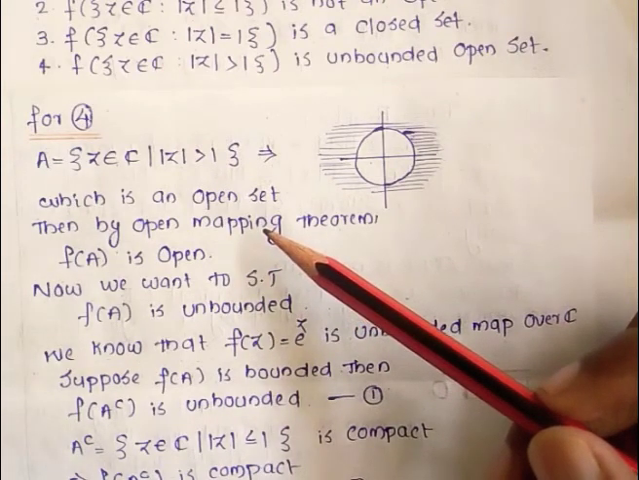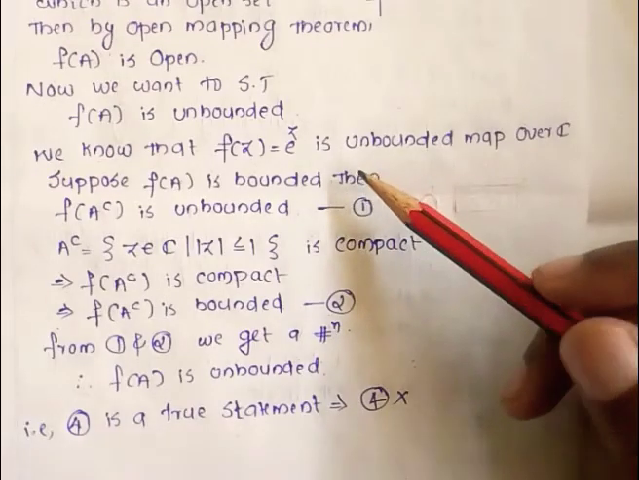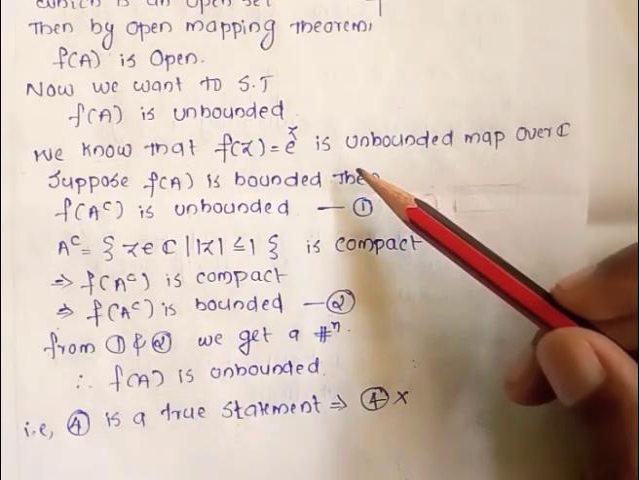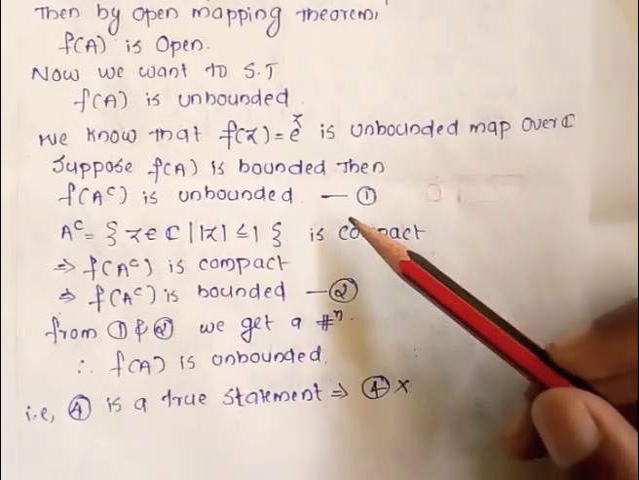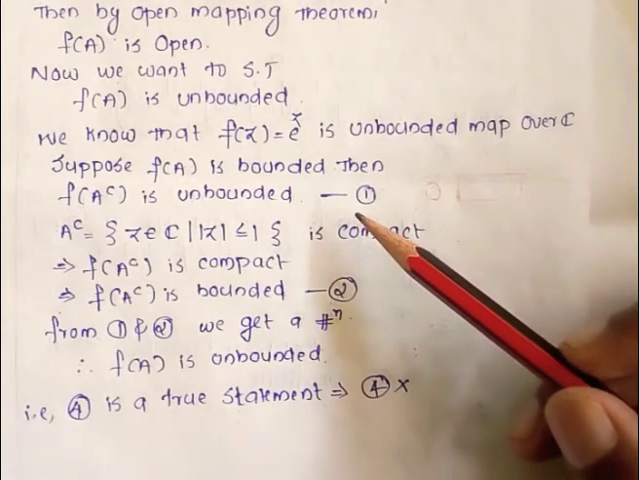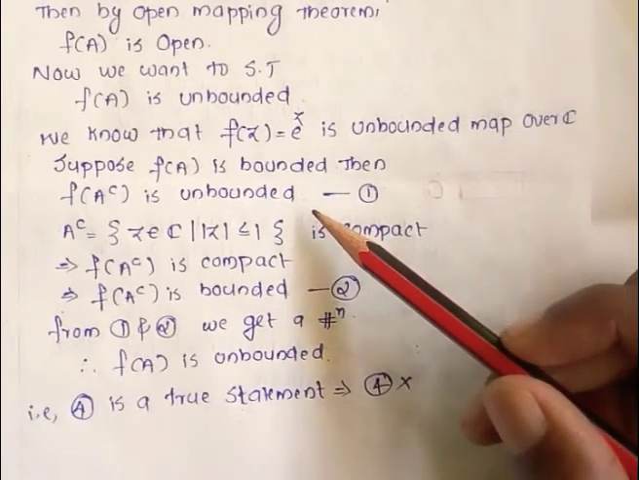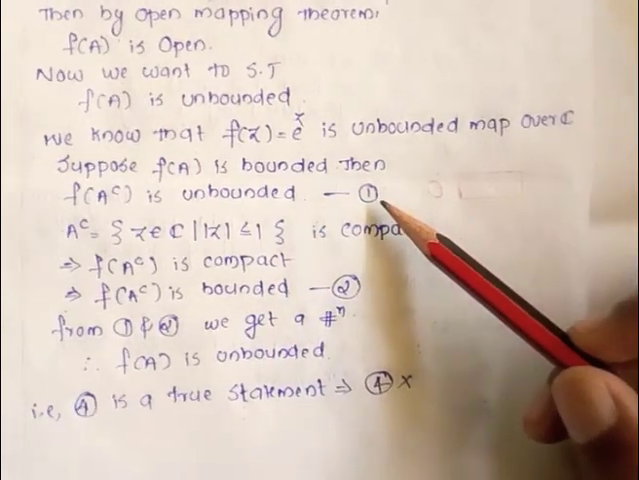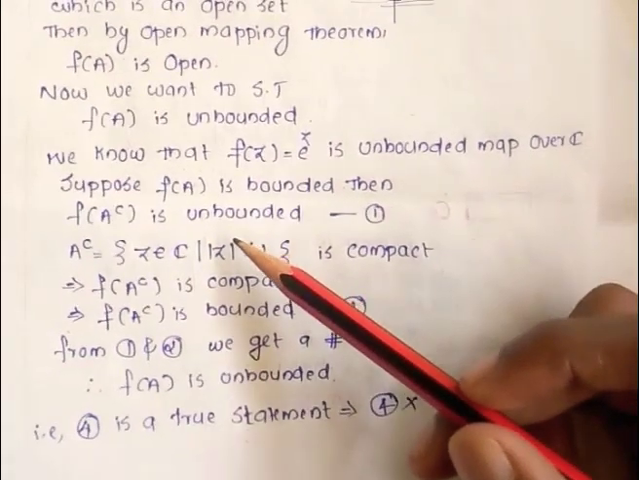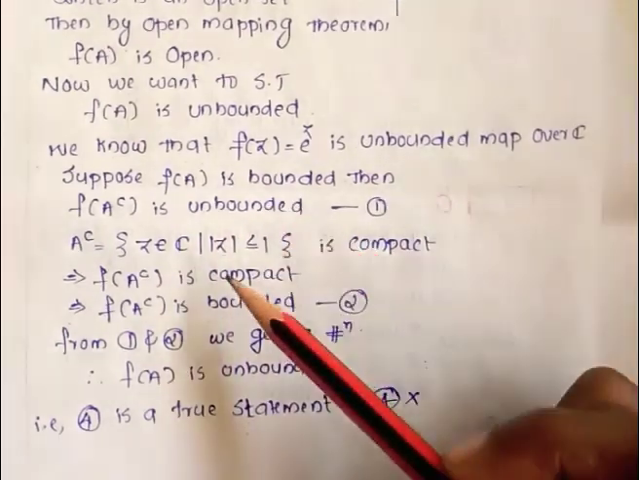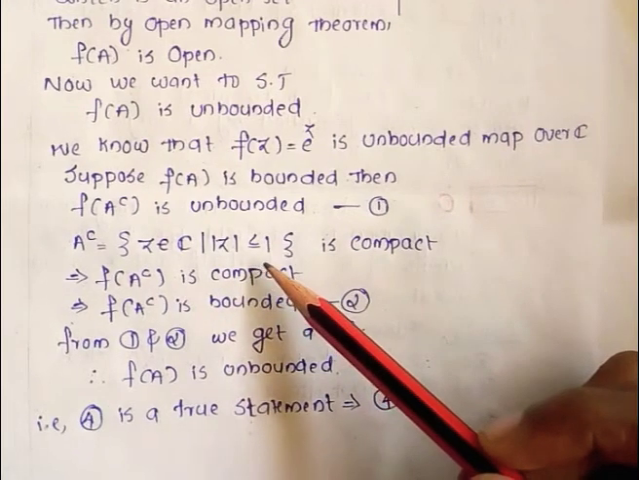Now we want to show that f(A) must be unbounded. We know that the function f(z) = e^z is an unbounded open map over C. For this, suppose f(A) is bounded. If f(A) is bounded, then f(A complement) must be unbounded. Put it as equation number 1. We have A equal to the set of all z belonging to C such that |z| > 1. Then A complement is equal to the set of all z belonging to C such that |z| ≤ 1.